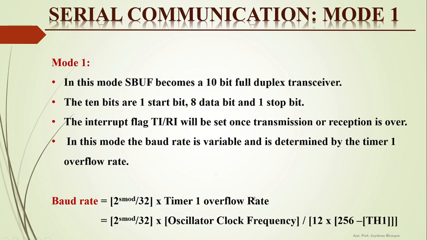This timer 1 overflow rate is nothing but the oscillator clock frequency divided by 12 into 256, that is the maximum count, in the 8-bit mode or 8-bit UART. So the count is 256 minus the value loaded into TH1.